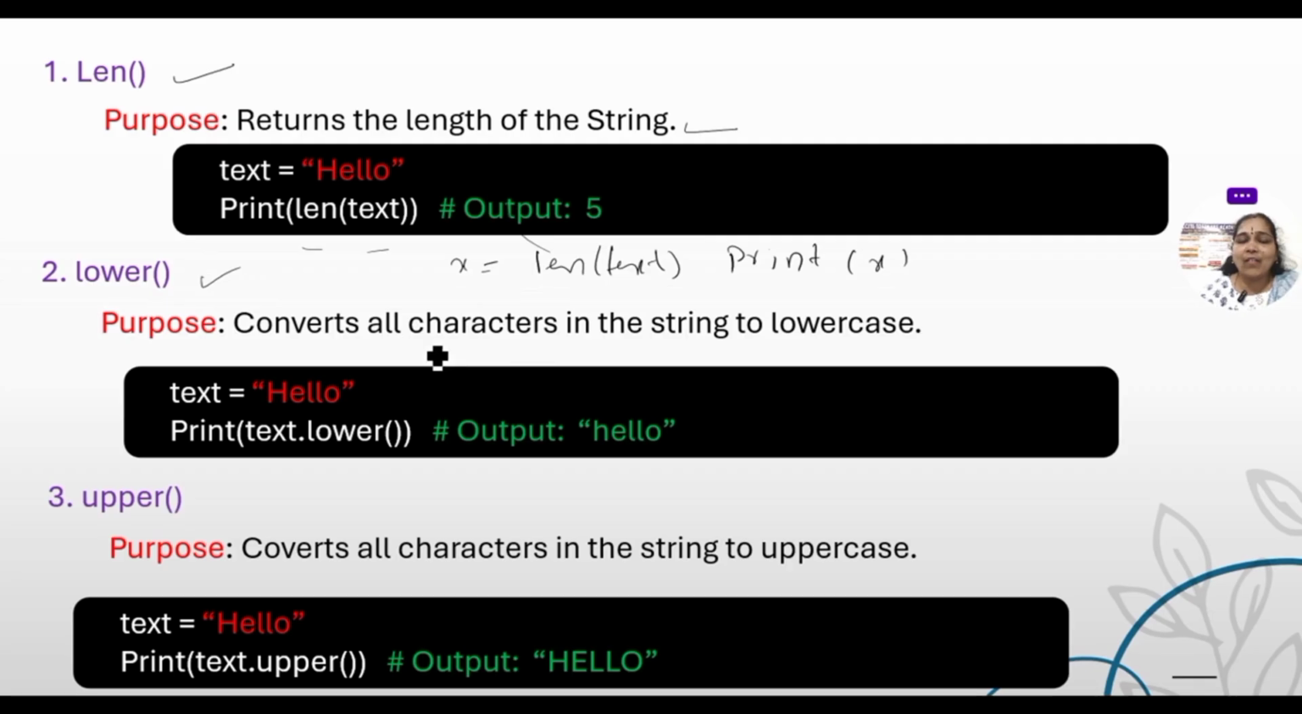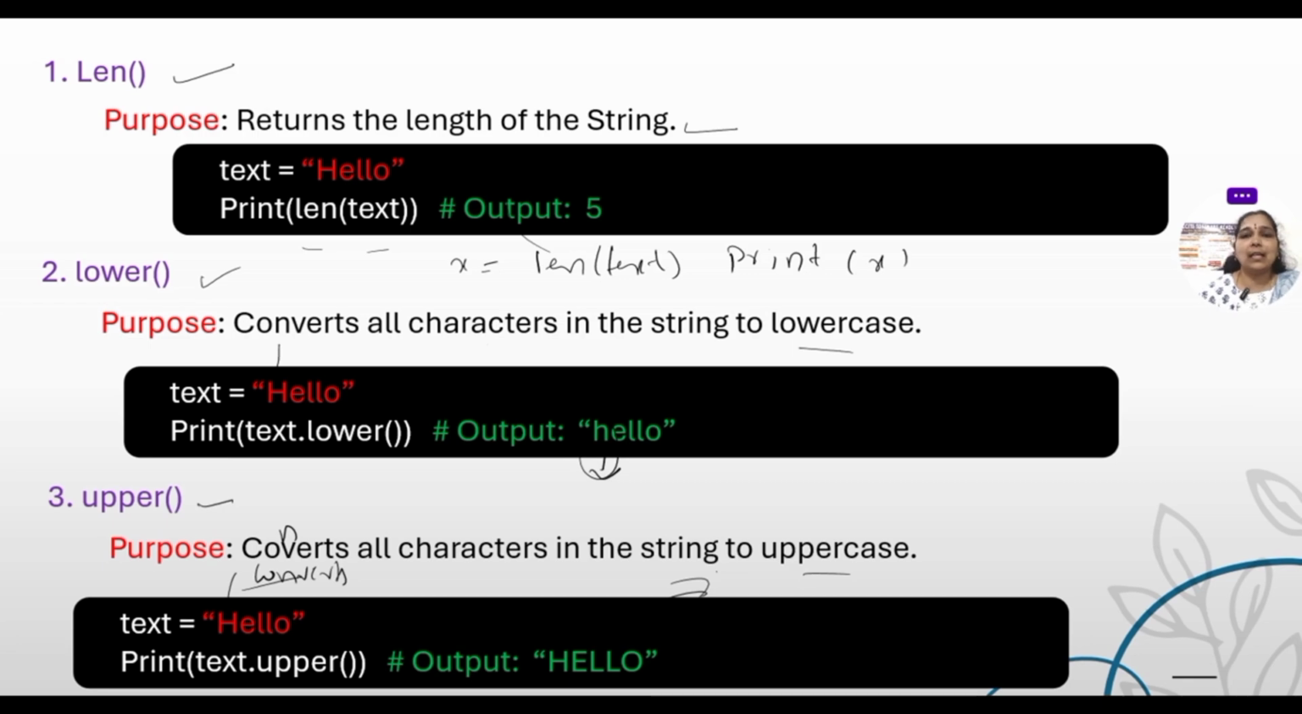Now for lower. Lower converts all the characters into a lowercase string. Here actually the first letter is capital, right? But the output will be hello, that is, small letters. Next is upper. Upper will convert all the characters in the string into uppercase. Here only the first letter is capital and the rest are small. But if you use upper, the output will be completely in uppercase.